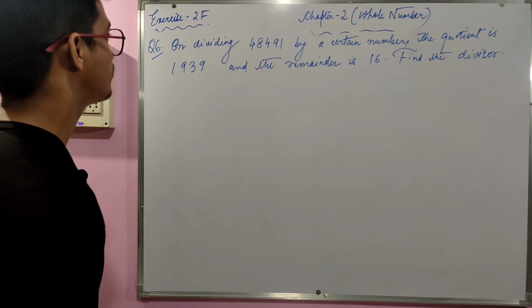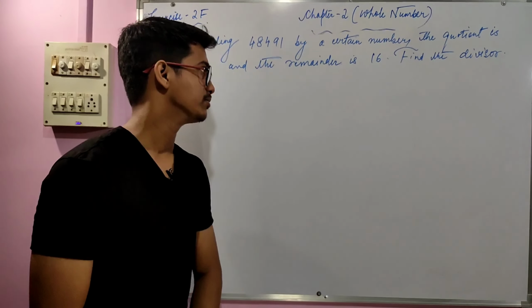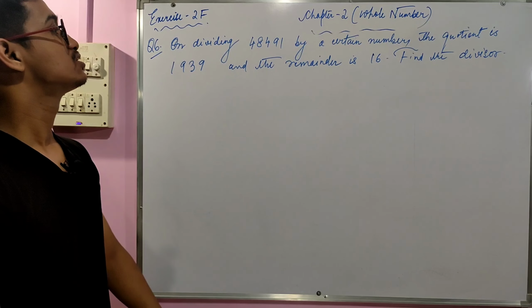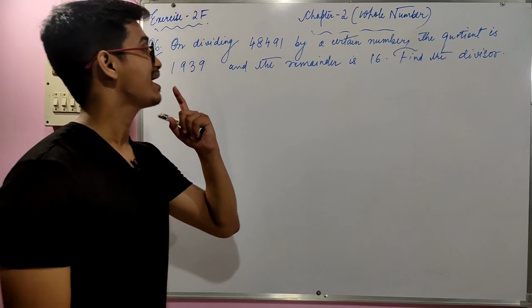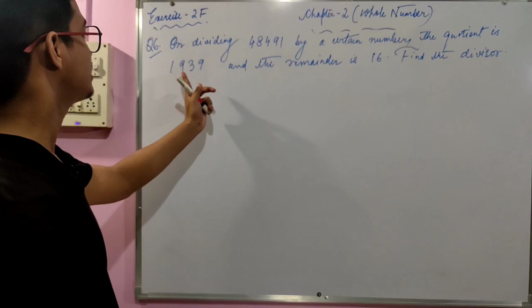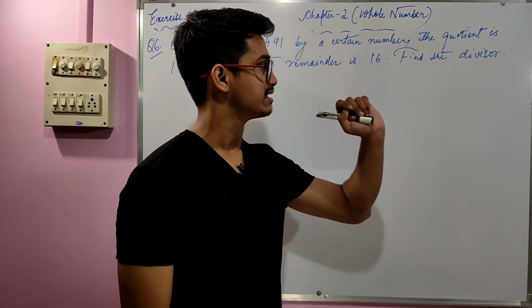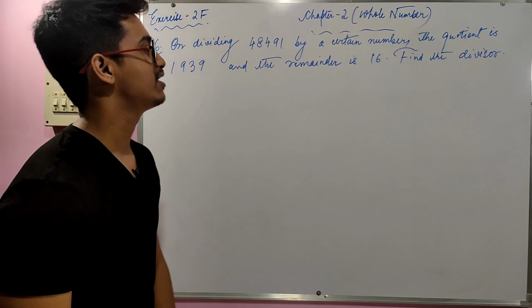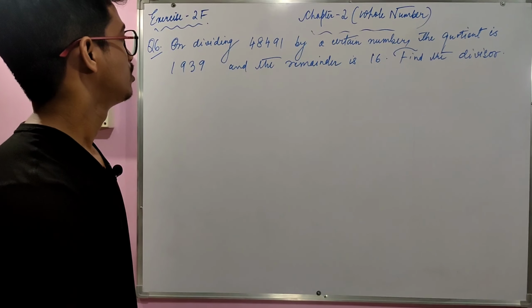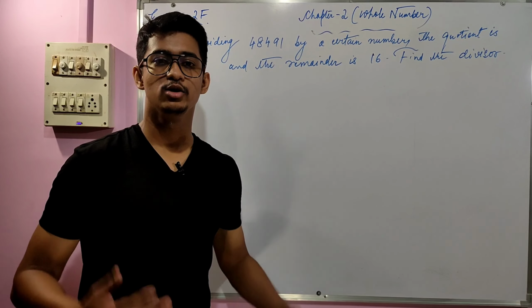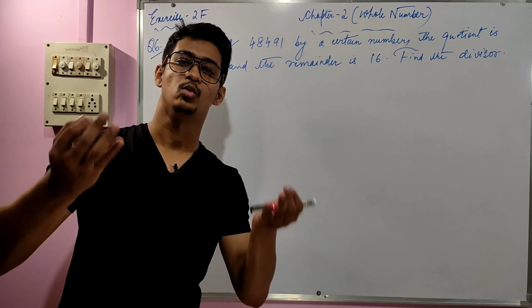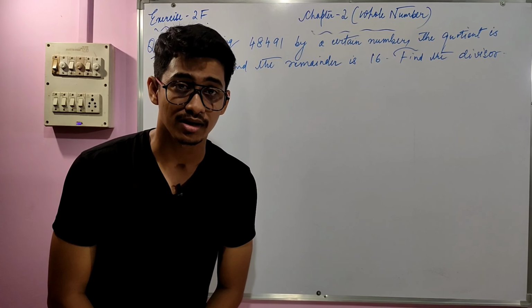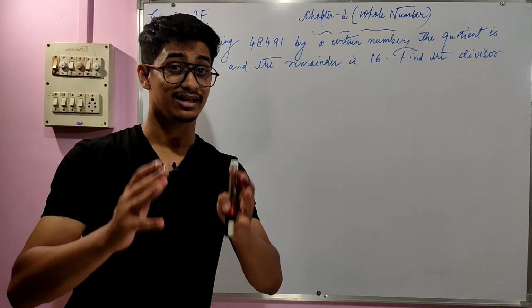Question number 6 is on dividing 48491 by a certain number. So here the divisor is not given. What else is given? The quotient is 1939 and the remainder is 16. Find the divisor. That is our question and we have to find out the divisor. So how will you find it? By using what method? We have one tool available for solving this particular question, that is basically the division algorithm.